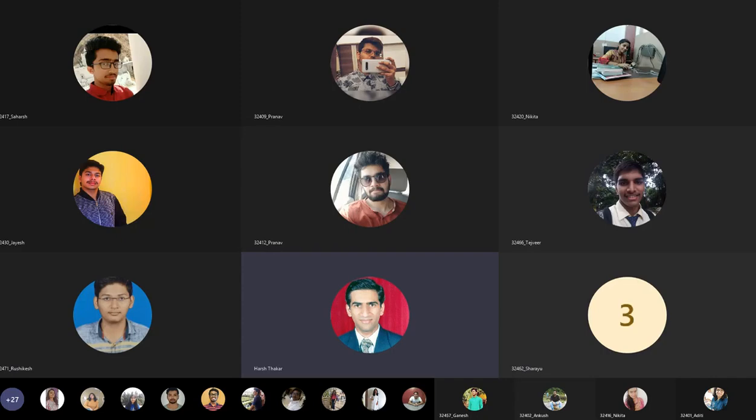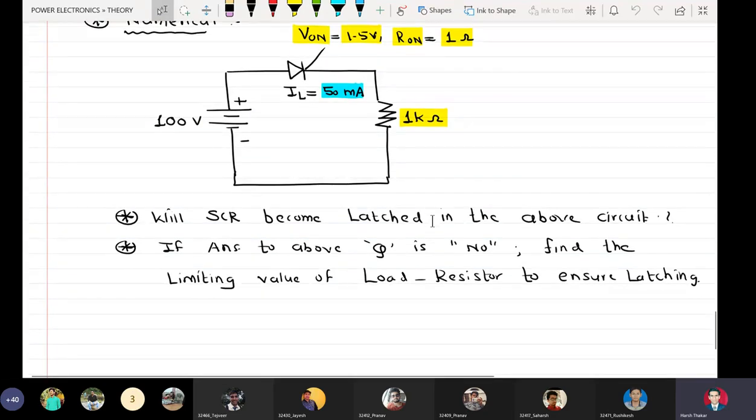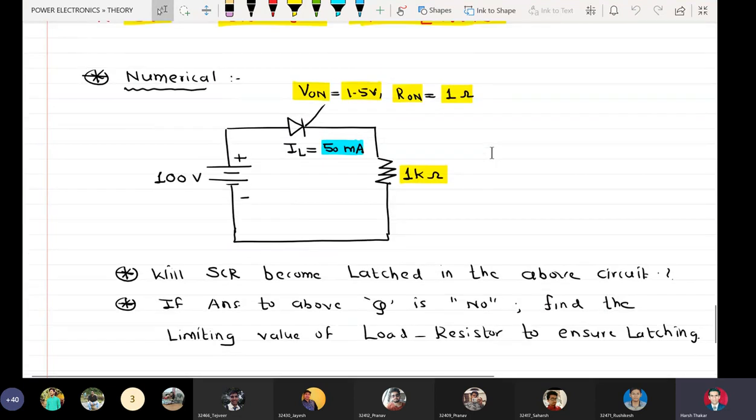We ended our session with this numerical. So we have one SCR being driven by a 100-volt DC supply, and it is driving a 1 kilo ohm resistive load. The SCR specs given are the on-state voltage drop is 1.5 volt, and the on-state resistance is 1 ohm. The question asked is: will SCR become latched in the above circuit? If the answer to the above question is no, find the limiting value of load resistor to ensure latching.